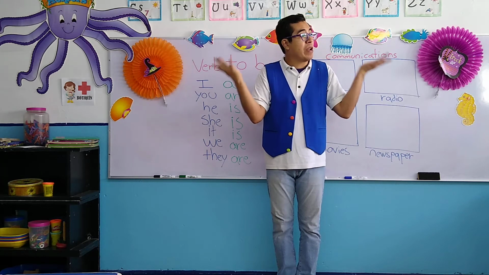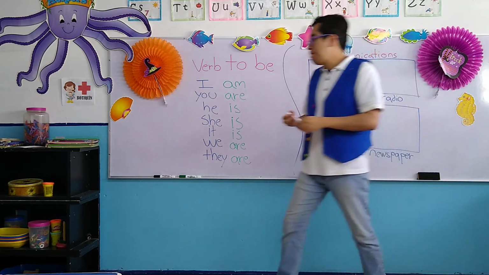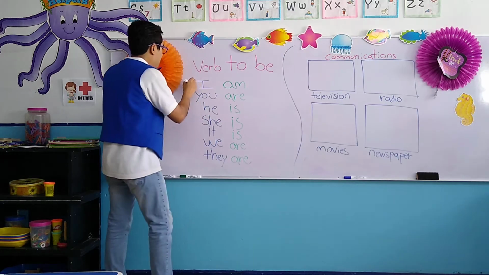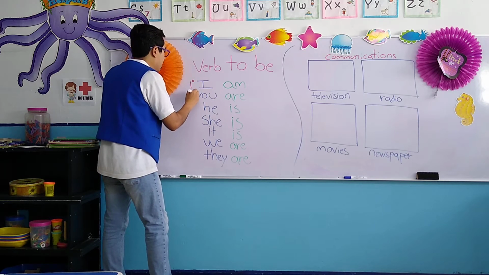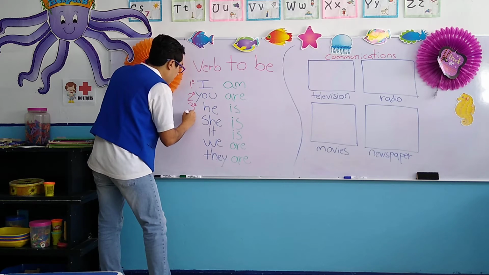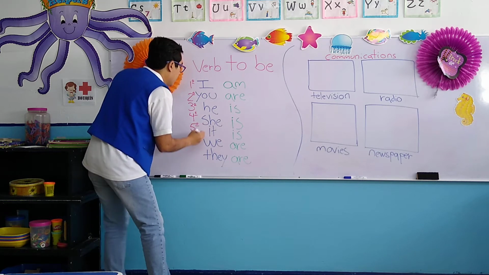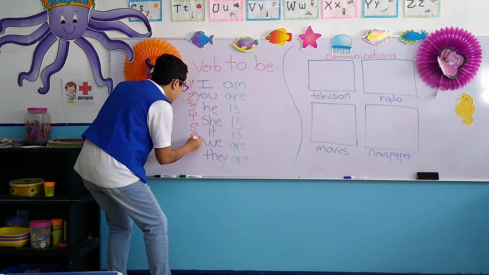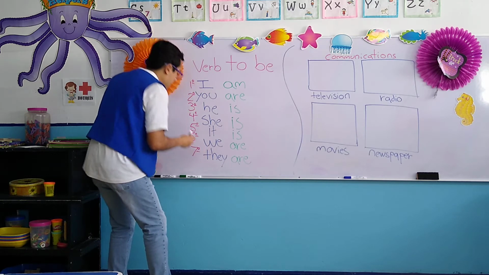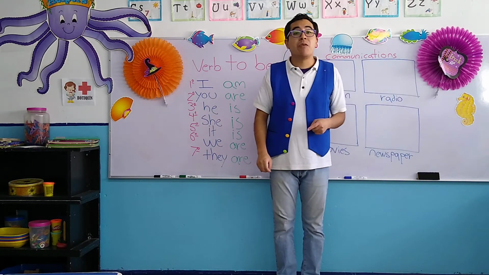And how many pronouns are they? ¿Cuántos pronombres son? Let's see. We have 1, 2, 3, 4, 5, 6, and 7. There are 7 pronouns. And once again, one more time.